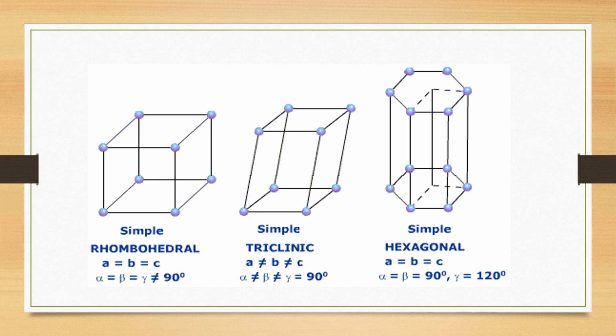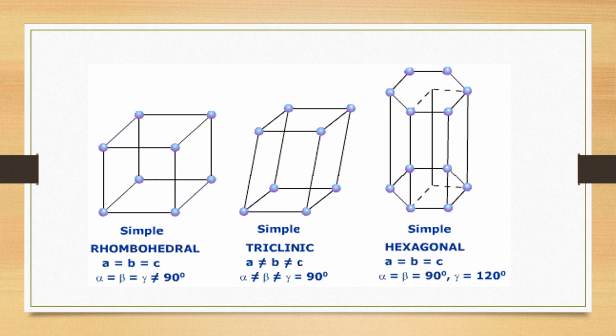Now this is the diagrammatic comparison between the simple rhombohedral, simple triclinic, and simple hexagonal. In simple rhombohedral, all the lengths are equal and all the angles are equal, but they are not equal to 90. And then in a simple triclinic, all the lengths are unequal while the angles are also not equal.